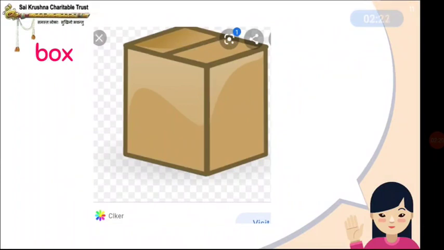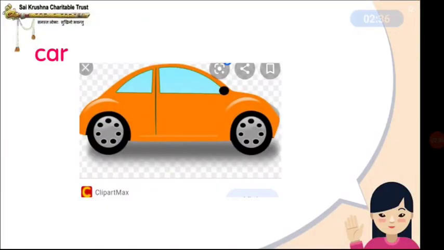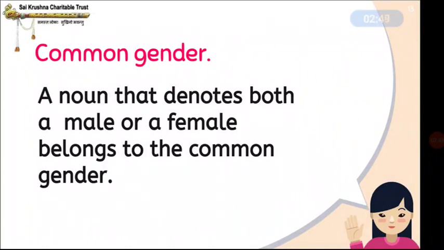Box, empty box, it belongs to the neuter gender because it is a non-living thing. Okay. Car is also a non-living thing and it belongs to the neuter gender. Understood? And now we have common gender. A noun that denotes both a male or a female belongs to the